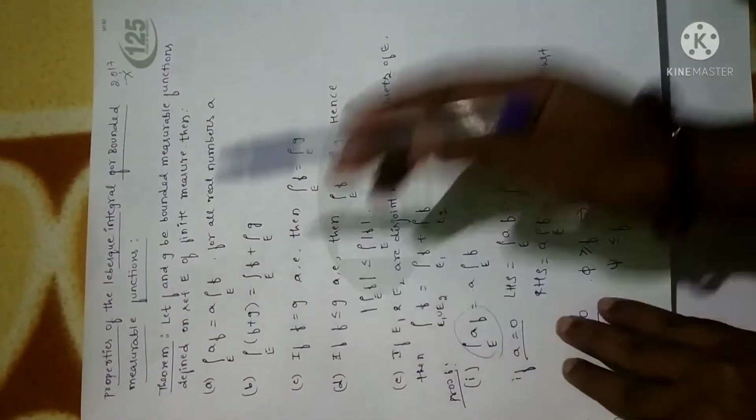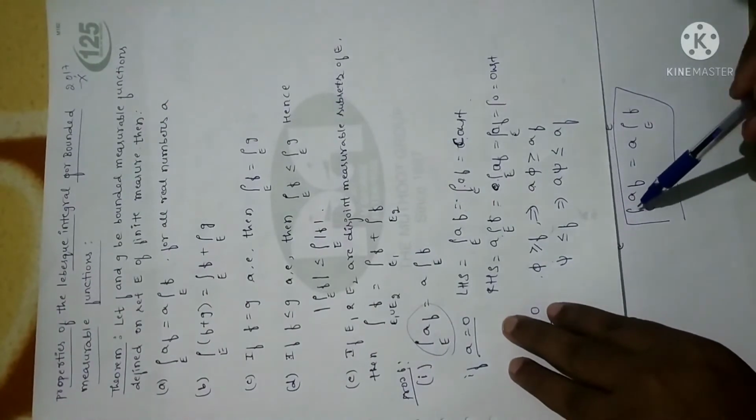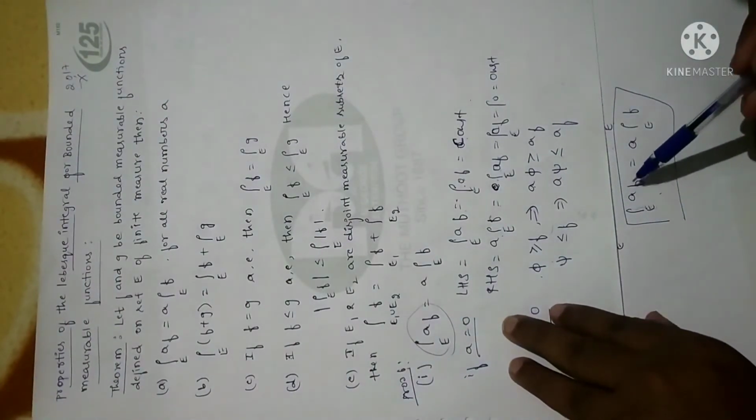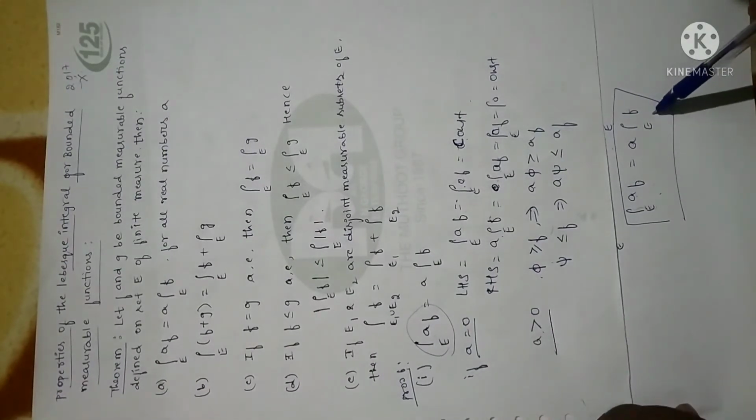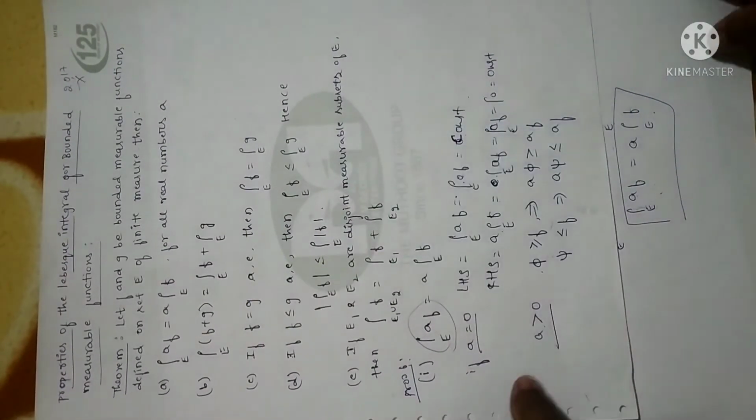Hope the first one is clear. Integral over A into F. So whenever we have Lebesgue integral of a constant multiplied with a function, we can take the constant outside. So you have to remember this property. Clear? Now let me prove the second one.